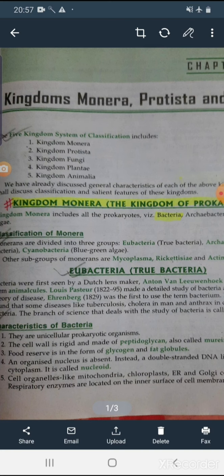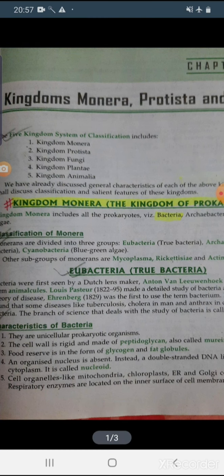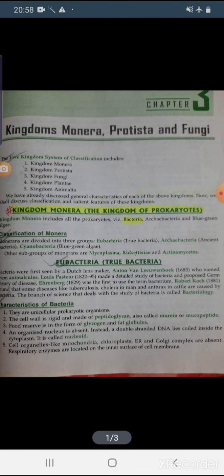All these five kingdoms are the main five kingdoms which exist in our world, and after that these kingdoms can be divided into different phylum, class, order, family and so on. So start with Kingdom Monera, the kingdom of prokaryotes. Prokaryotes means the primitive cell. You know what prokaryotes are.